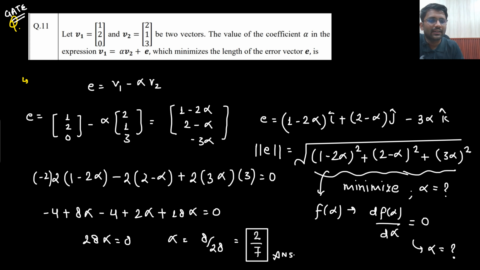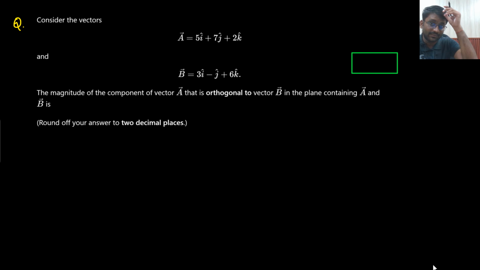How did we get to know? I just took the magnitude, differentiated it, and put it equal to 0. Understandable? So the value is coming out to be 2 by 7. Let's go to the next question.